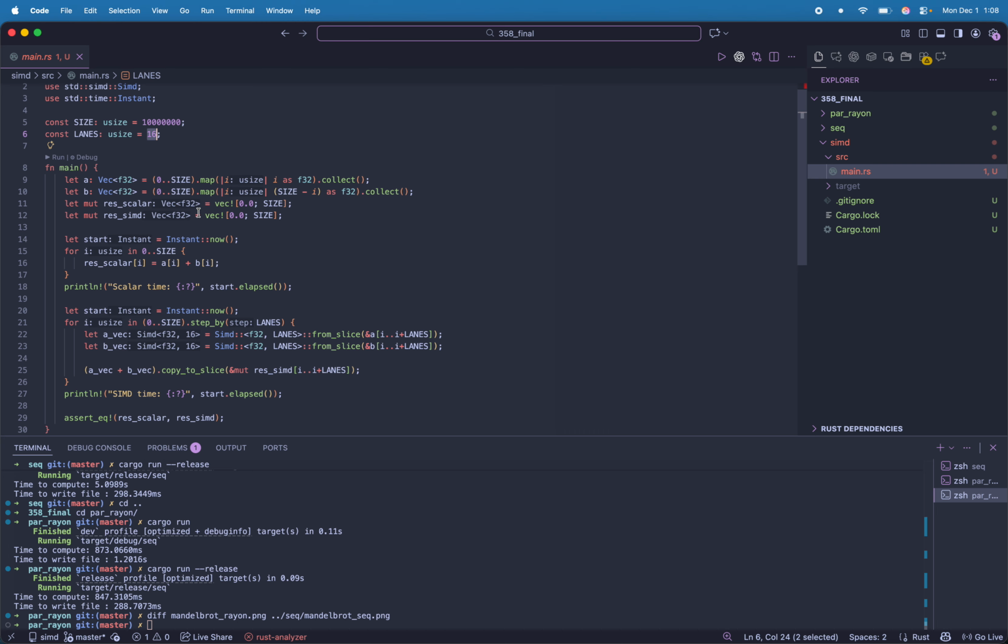And I want to emphasize here how simple this looks. We just have the SIMD type from the namespace, we create this vector of float32 with 16 lanes, and then we just take from the slice. So this is essentially iterating over 16 floats at a time.